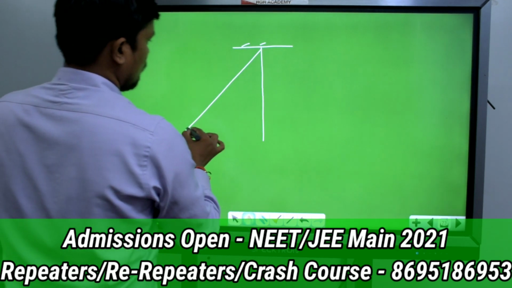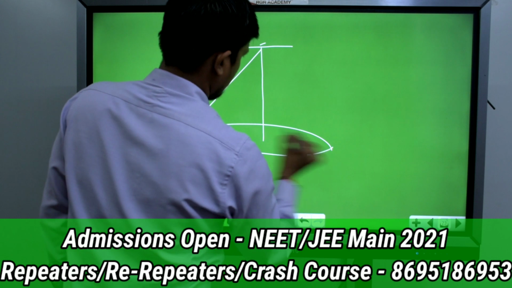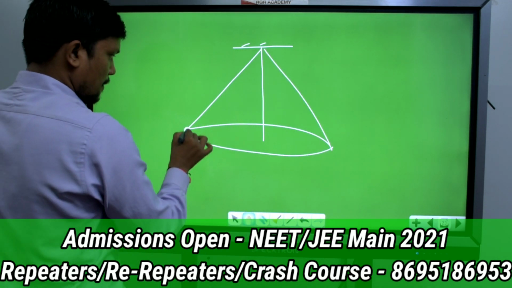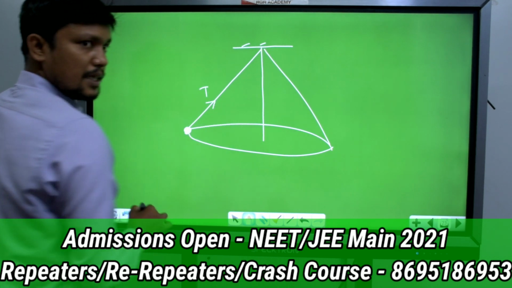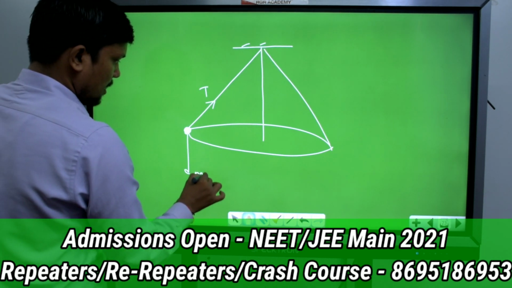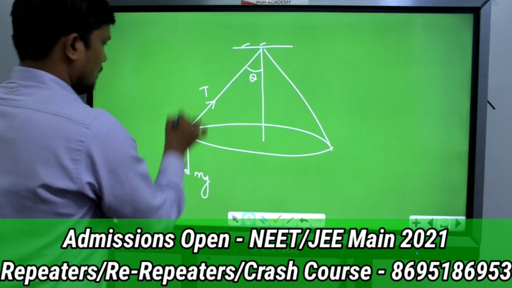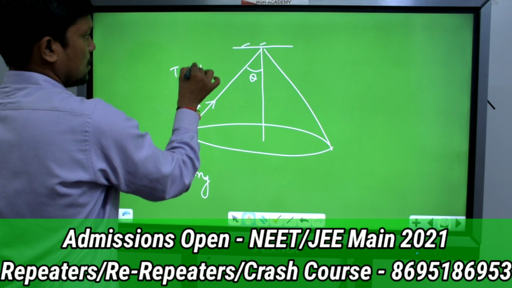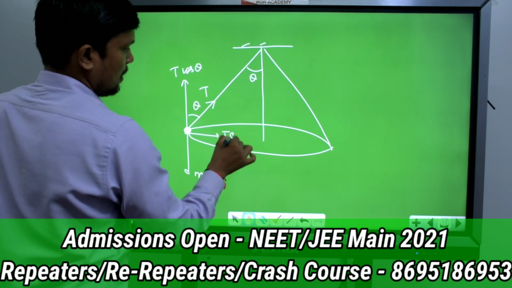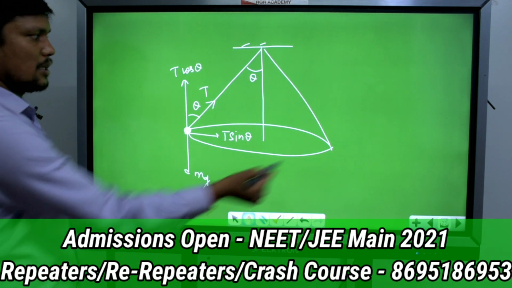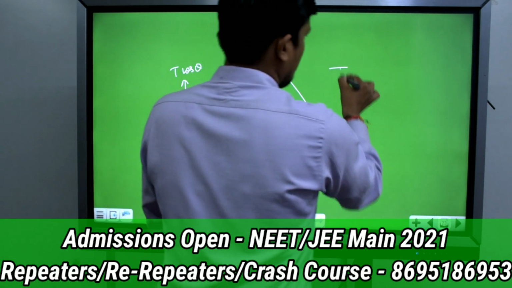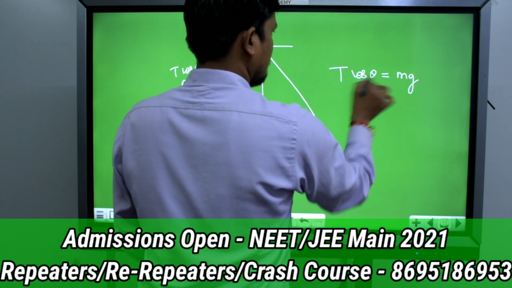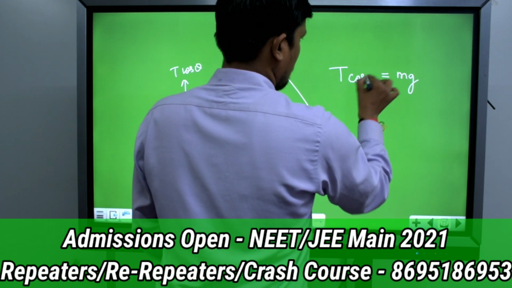So this is the case of a conical pendulum. If you consider the particle is here, in this direction tension will act, and mg will act in the downward direction. This angle is theta. If you take the components of tension, this is T cos theta, and this component will be T sin theta. Now one thing is clear, it is a horizontal circle, so T cos theta will balance mg. So T cos theta is equal to mg.